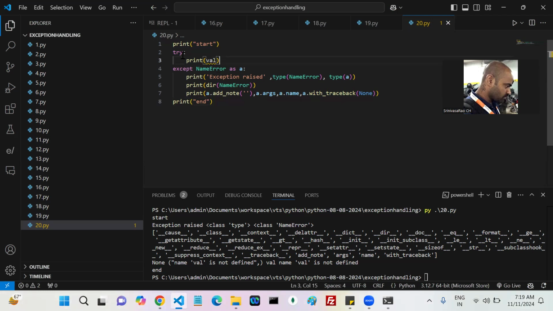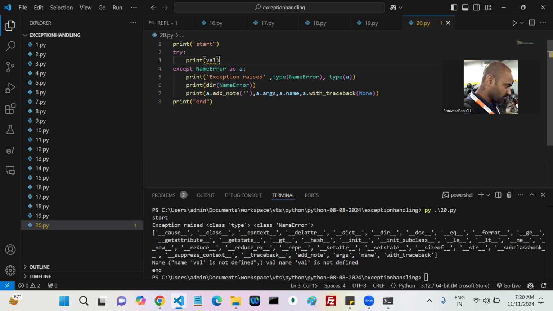So Python finds the exception class and creates an object. Now it looks at the except block to check whether there is a matching class to handle it. Yes, NameError is there.